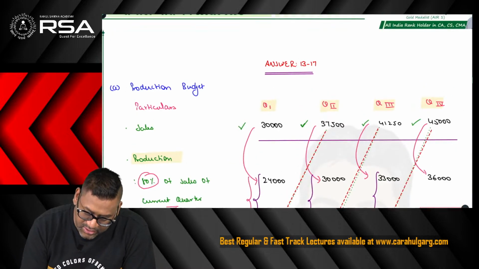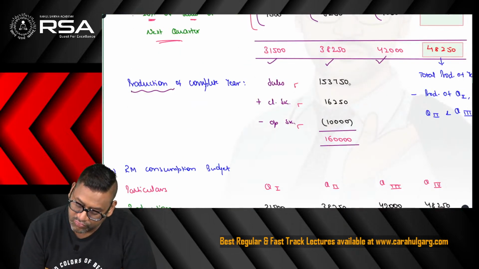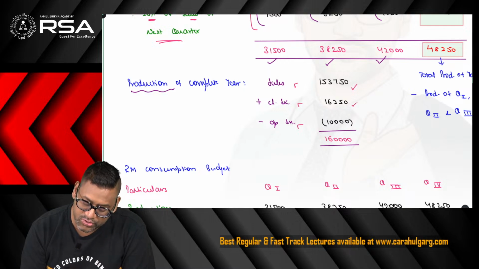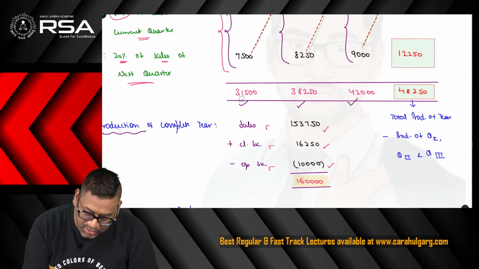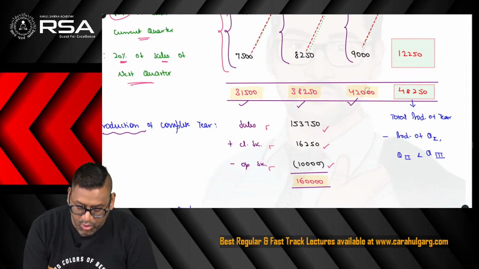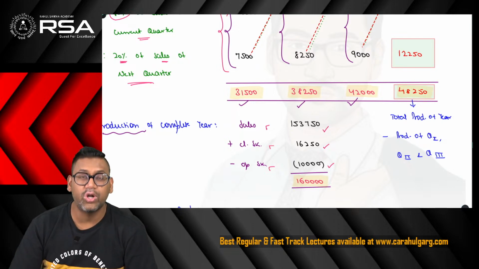So if you add these sales of 4 quarters, you will get the sales of the full year, which becomes 153,750, plus closing stock in that and minus opening stock. So you get 1,60,000 as the production of the complete year. If I deduct these 3 productions of quarters 1, 2 and 3 from this total production, what will I get? I will get the production of quarter number 4.